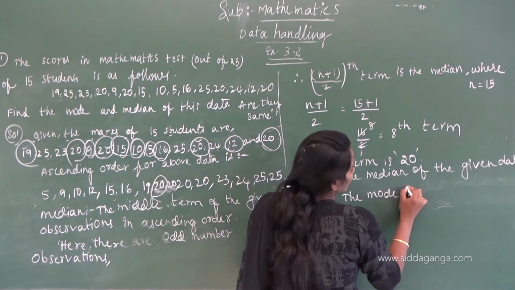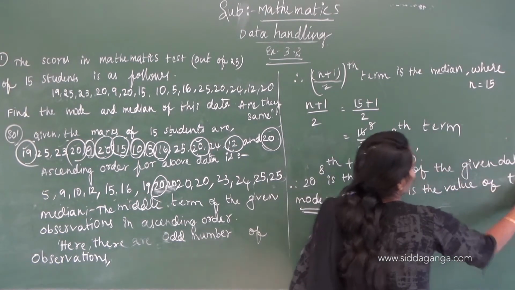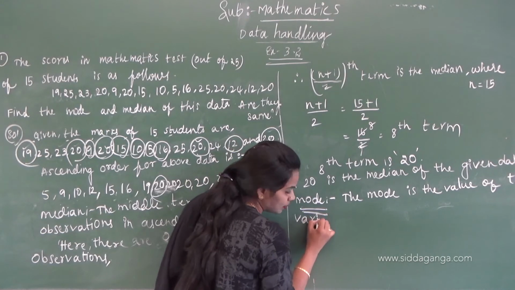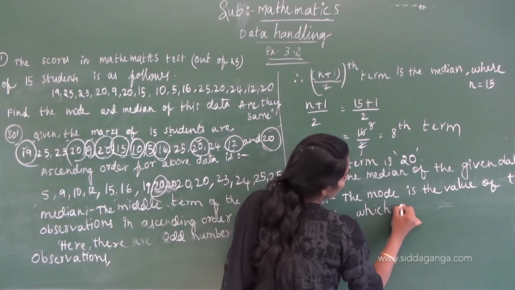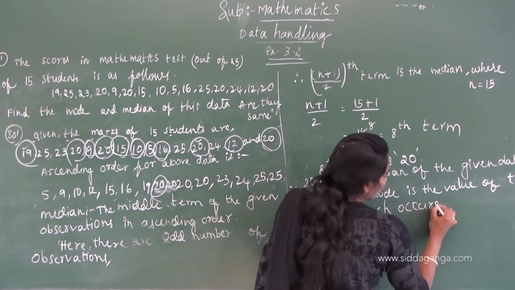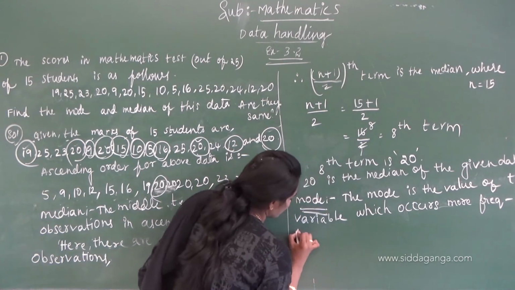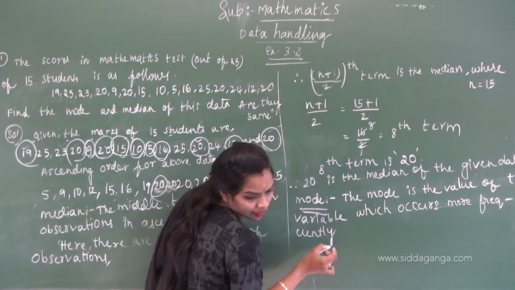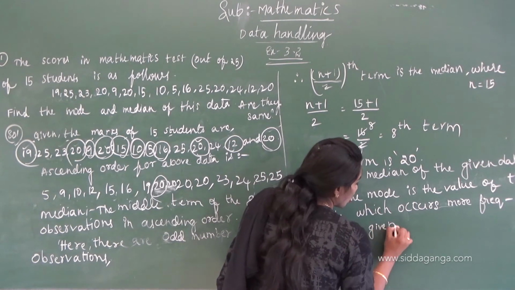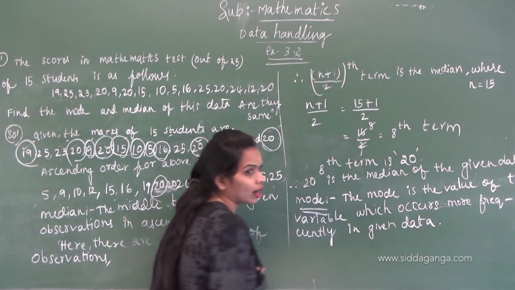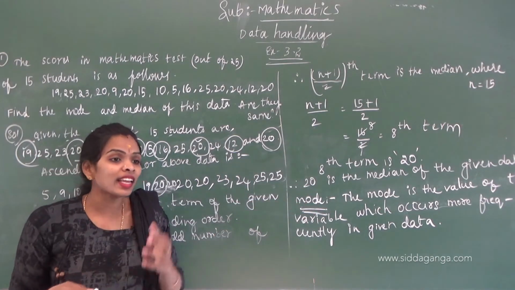The mode is the value of the variable which occurs more frequently in the given data.